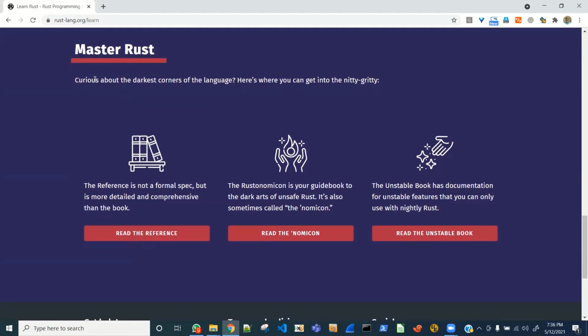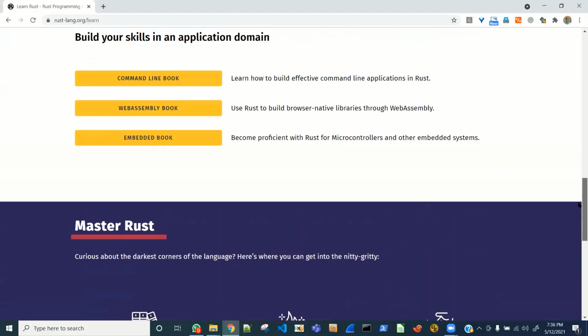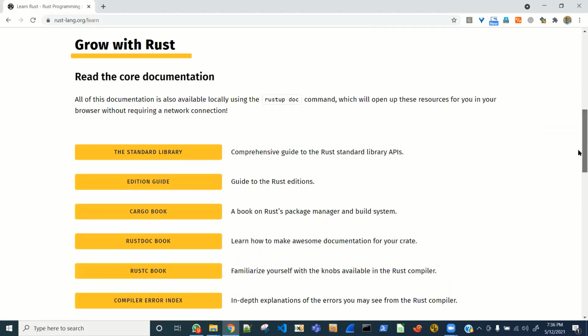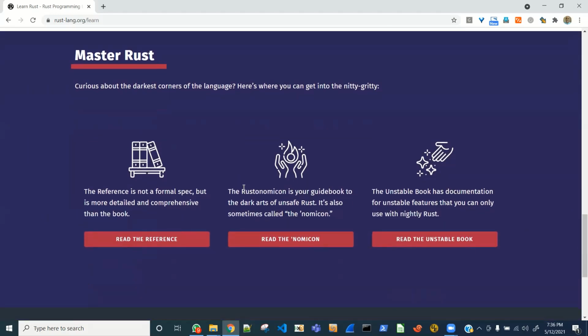Okay, master Rust. Curious about the darkest corners of the language? Oh my God, here's where you can get into the nitty gritty. The reference is not a formal spec, but it's more detailed and comprehensive than the book. I think by the reference they mean this core documentation, right? So no, at this moment, we don't want that.